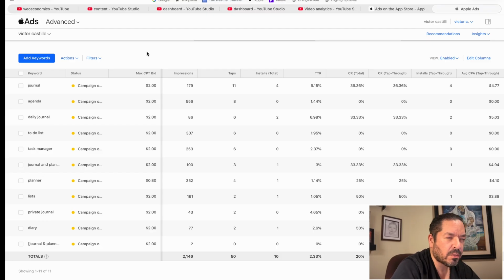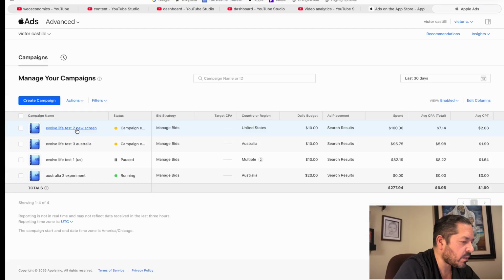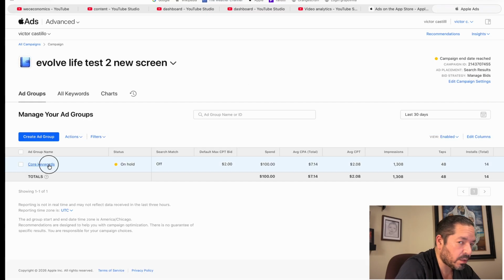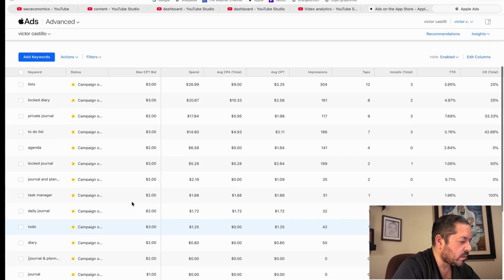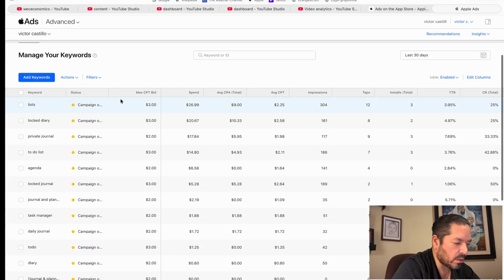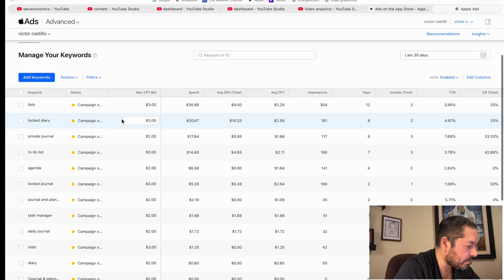But then I did a second experiment with this in mind. I changed the name. I lost the Life in Evolve Life, so I just left Evolve, and I changed the name to Log Journal Evolve. Then I did my second experiment. In this experiment, with the name already changed, I used some other few keywords just to explore what was out there.